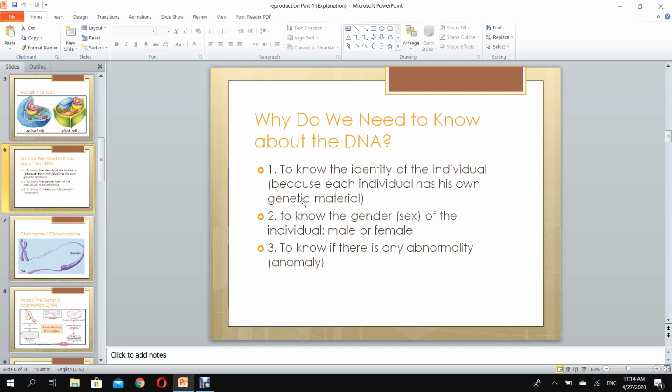To know the identity of the individual, to know who this individual is, we have to know his DNA. Each individual has his own genetic material. To know the gender of the individual, to know if this is a male or a female, we have to study the DNA, so we have to study the chromosomes. In order to know if this individual is normal or abnormal, we have to study his or her DNA. So we have to study the chromosomes, abnormality or anomaly, to know if he has any abnormality.